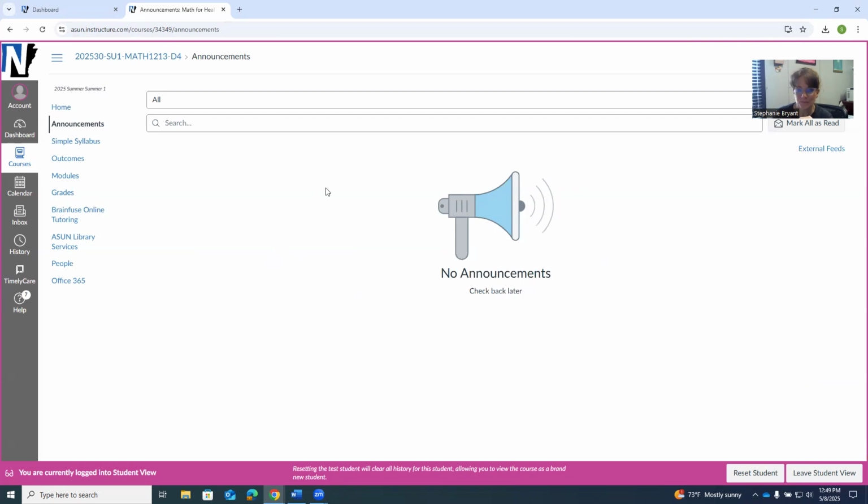This also goes to your Office 365 email. This is our inbox, the Canvas inbox. So there are two places you can find emails from me, as well as me from you. However, if you use the inbox all the time and I haven't replied back to you, it's just because it doesn't always populate here for me to see it. Then send me an email to the Office 365 and let me know. You won't go too long without hearing back from me.